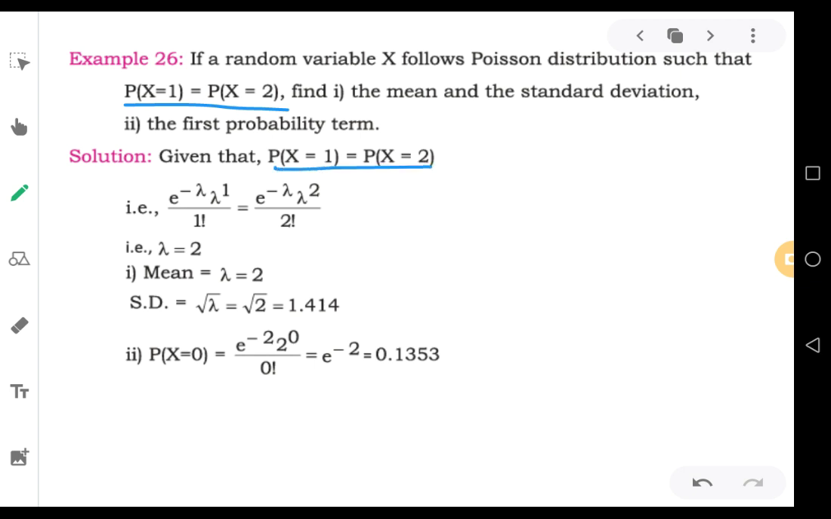P1 is equal to P2. P of x=1 is equal to P of x=2. So let us expand this.